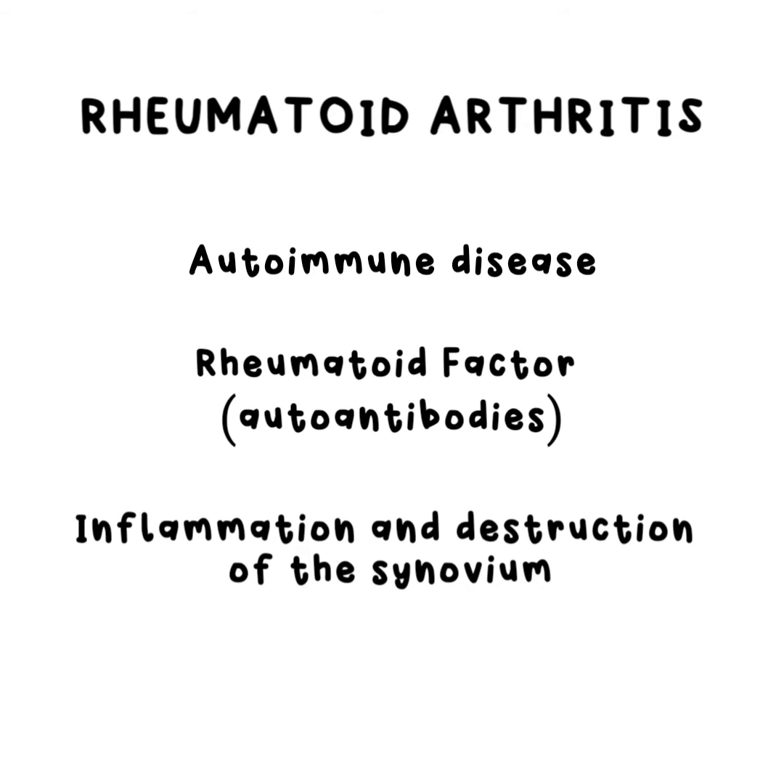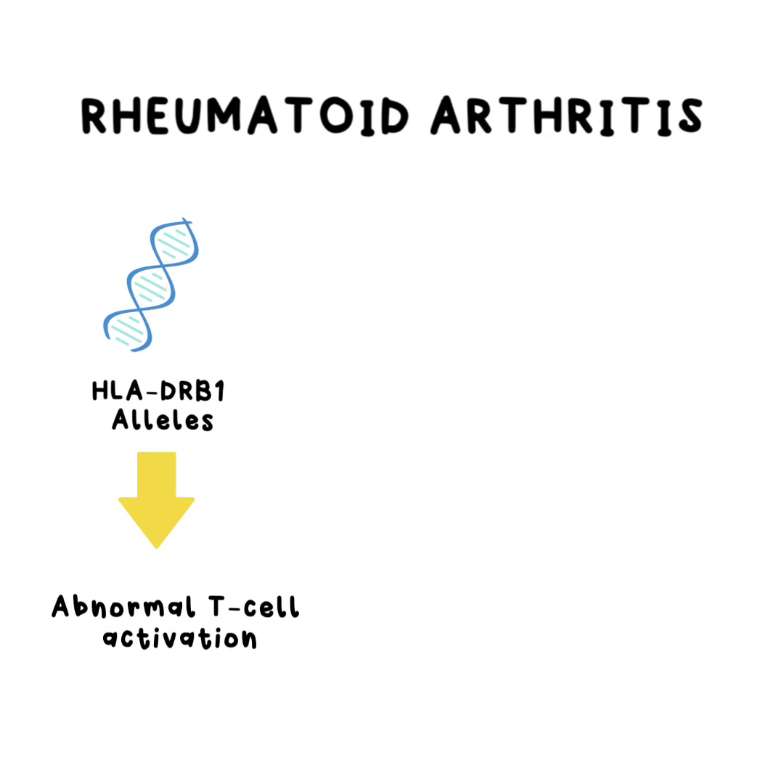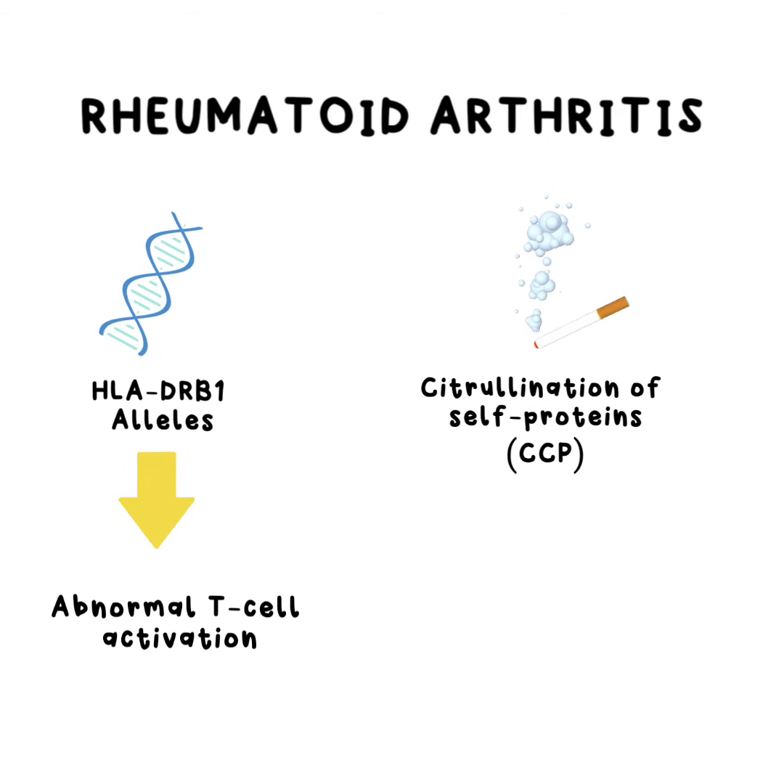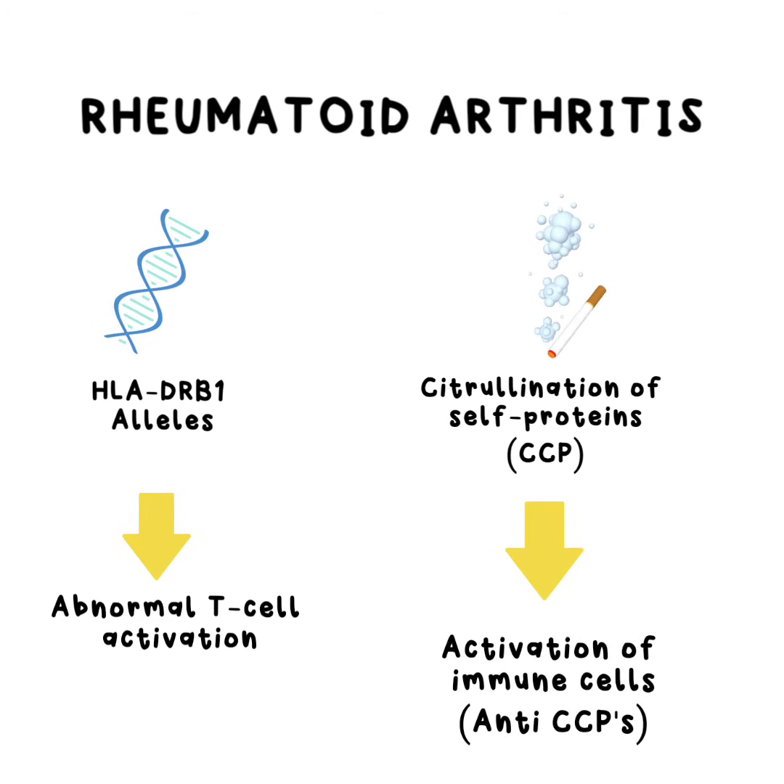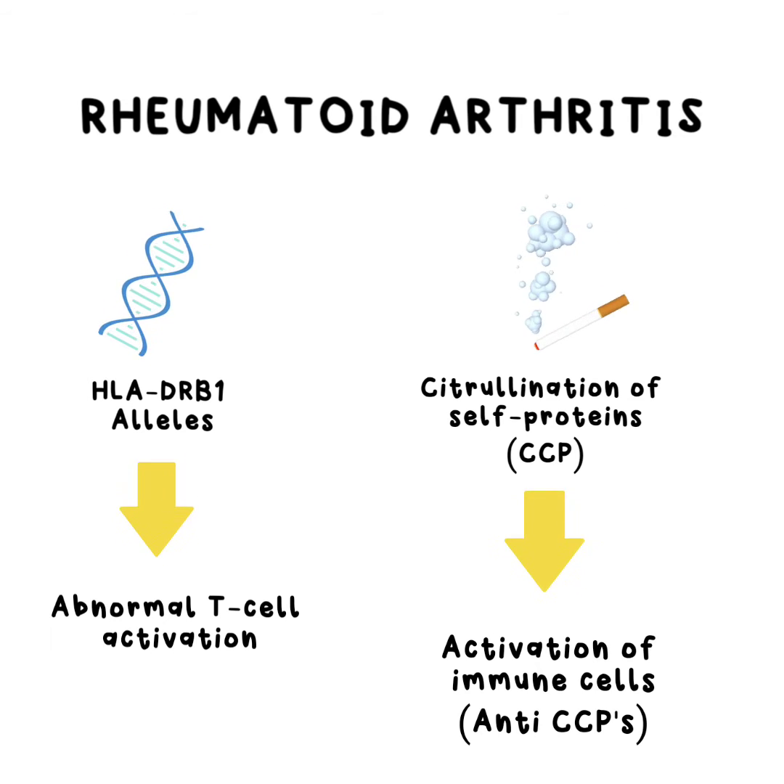are responsible for the inflammation and destruction of the synovium. People with HLA-DRB1 type alleles in their genes are susceptible to abnormal T cell activation. These immune cells fail to recognize self-antigens or host cells. External factors such as cigarette smoking causes modification of self-proteins by a process known as citrullination to form citrullinated peptides. Autoantibodies are formed due to these peptides, and this results in the formation of immune complexes that are deposited in